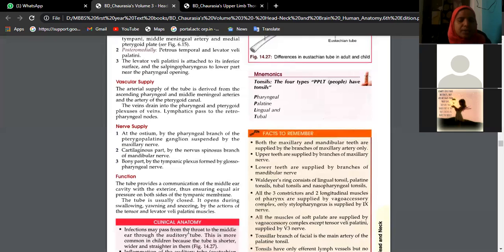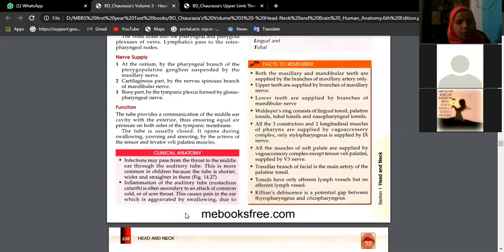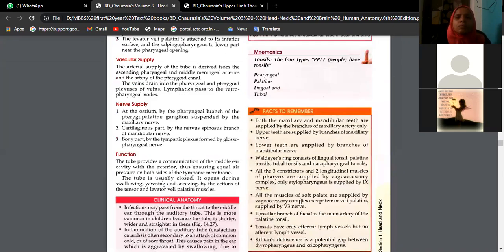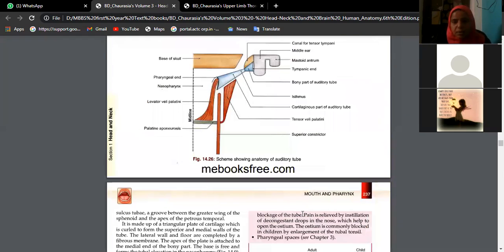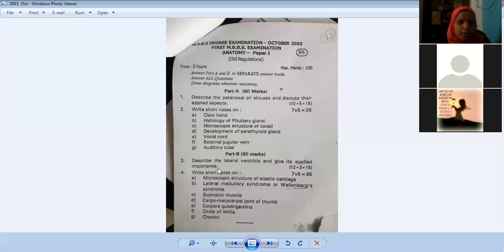And I told you it is a communication of the middle ear with the exterior to equalize the pressure. Infections also I told you. So just read once, that is the auditory tube, or the pharyngotympanic tube, or eustachian tube.